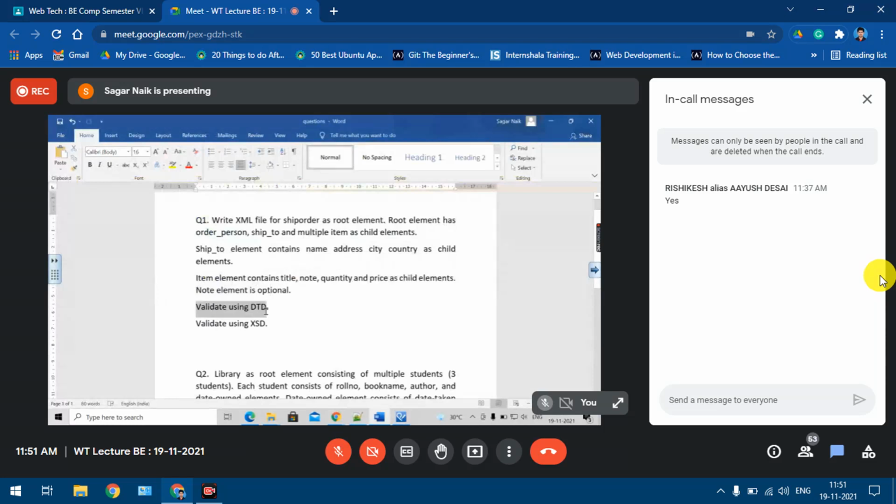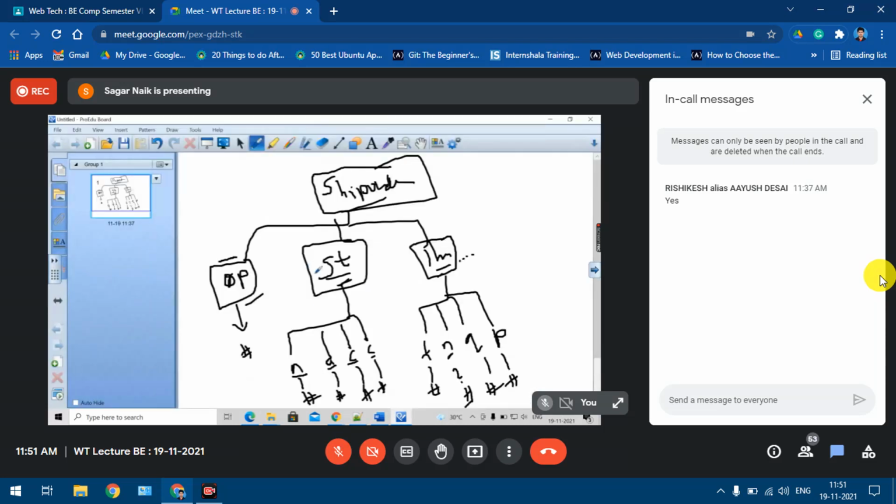Yeah, a schema, right? So whatever programs we had in the experiment, I hope at least the DTD part you are done with. Now going to the XSD, for this example, it's slightly, I'm not saying complex, because we are having two to three levels of nesting over here, right? This is the main element, these are the level 1 nodes, and again we are having level 2 nodes, and that too for 2 elements, right?